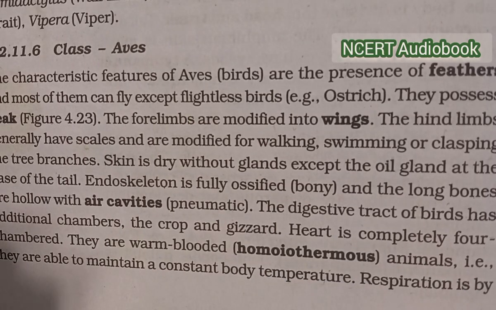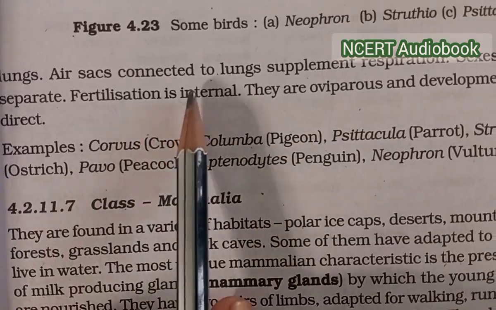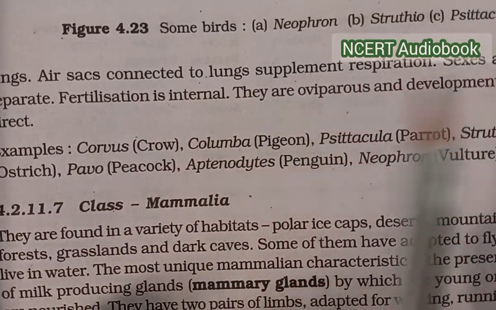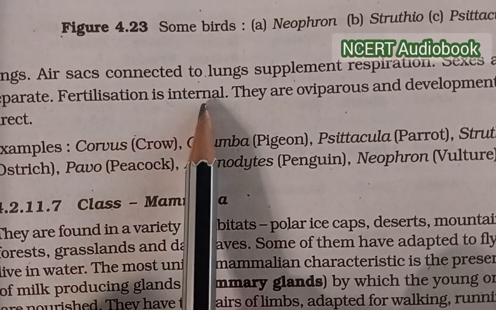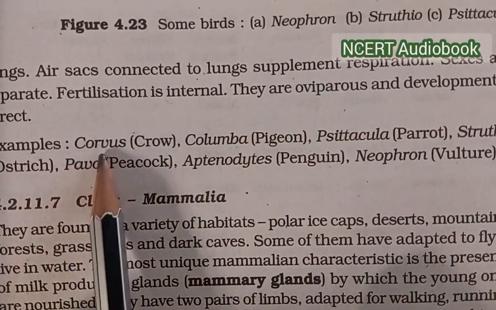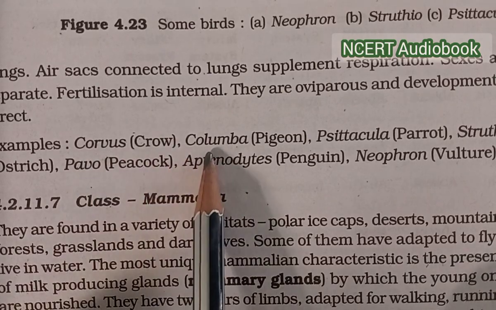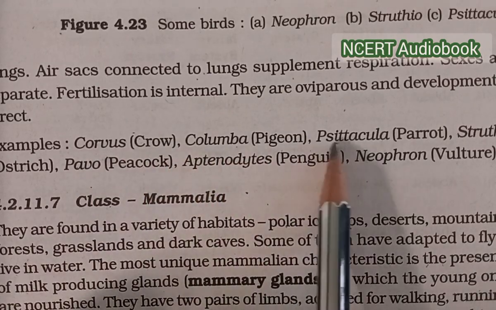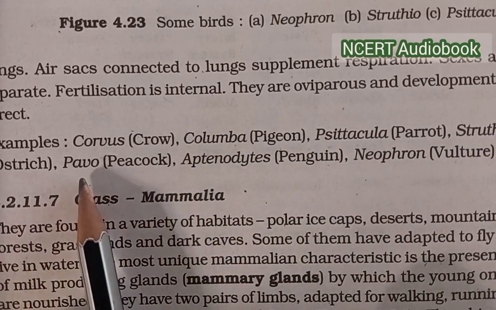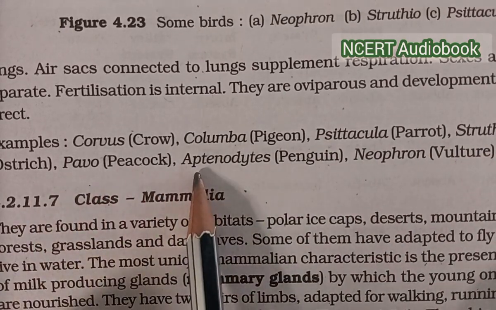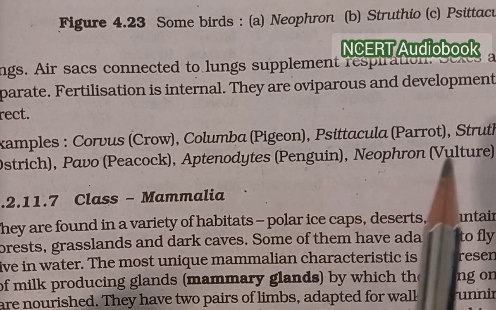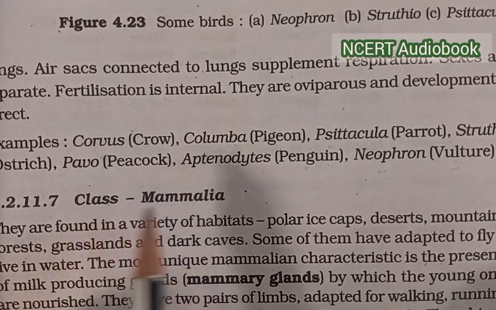Respiration is by lungs, air sacs connected to the lungs supplement respiration. Sexes are separate. Fertilization is internal. They are oviparous and development is direct. Examples: Corvus, crow, Columba, pigeon, Psittacula, parrot, Struthio, ostrich, Pavo, peacock, Neophron, vulture.